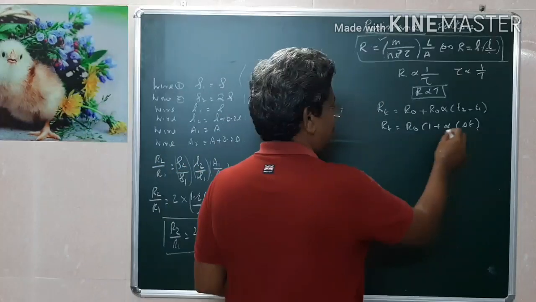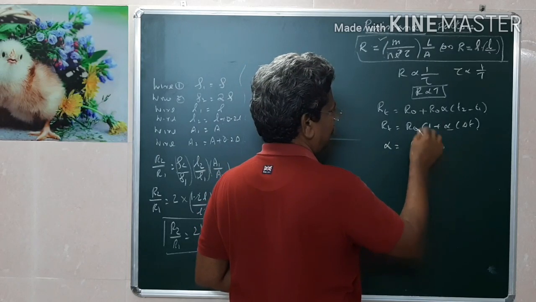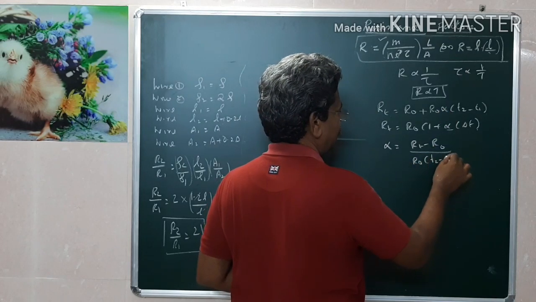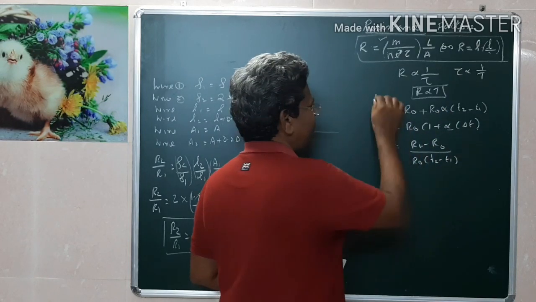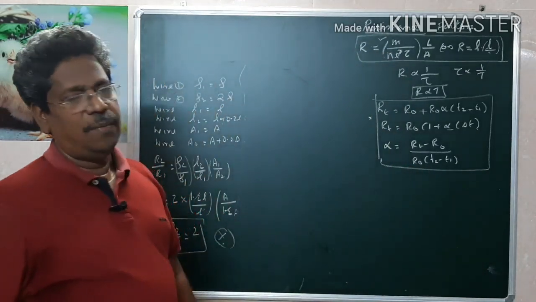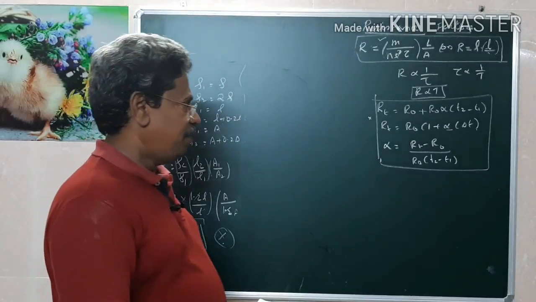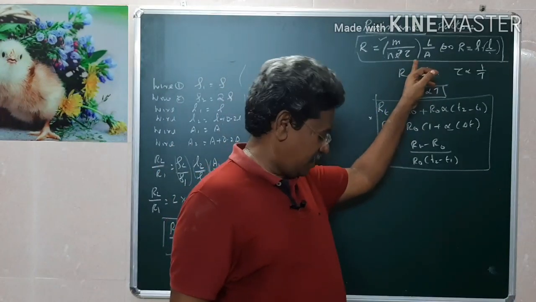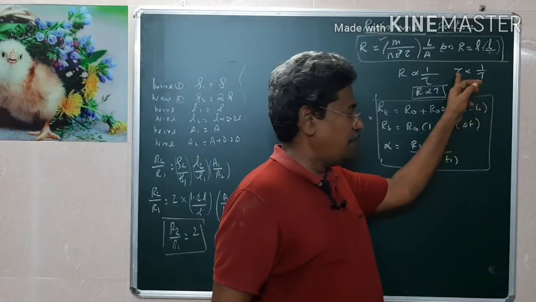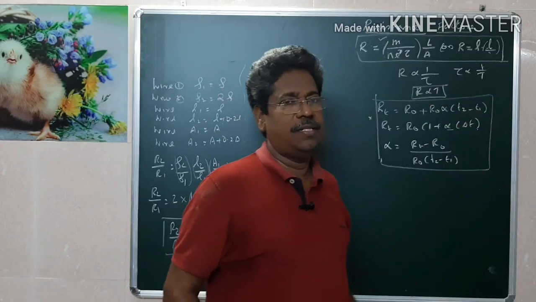Suppose you want to write the formula for alpha, then alpha is RT minus R0 divided by R0 into T2 minus T1. All the three formulas are important. Depending upon the data they are giving, you have to appropriately set the formula. These are all temperature dependence of resistance. Everywhere it depends upon the relaxation time. When the relaxation time changes, naturally temperature is inversely proportional to relaxation time. And whenever the temperature increases, resistance also increases.